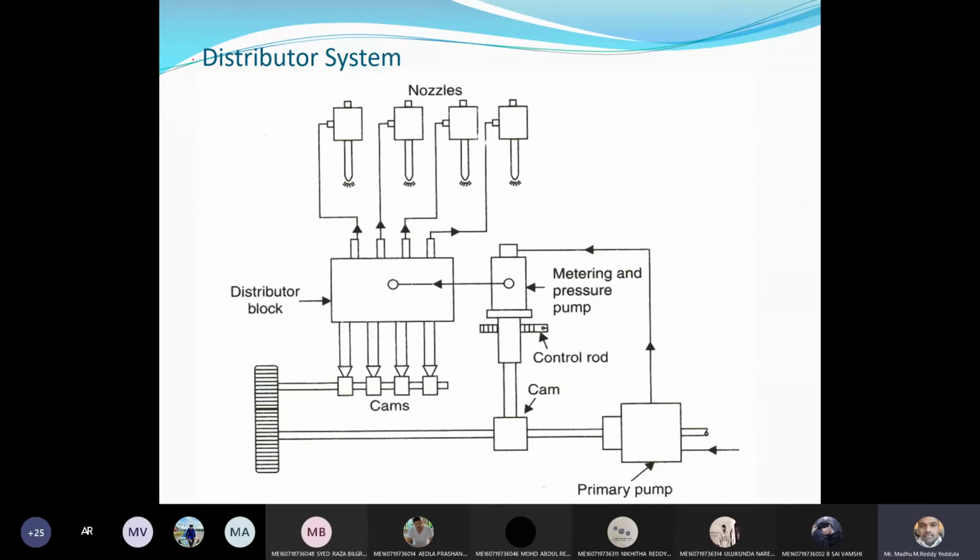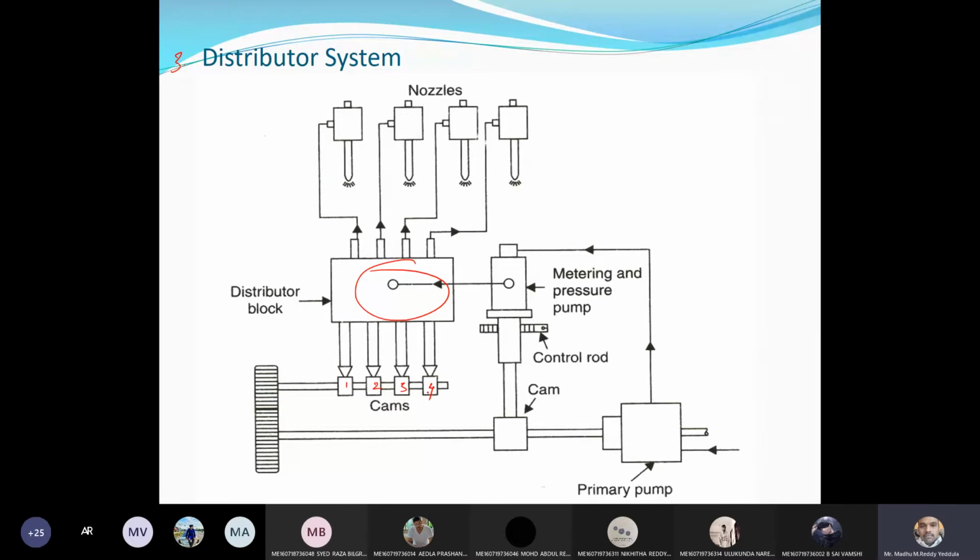And last one, distributor system. Third one is the distributor system. Here we have a common distributor. From the distributor, the fuel will be supplied to each cylinder. Okay, you can see this is the crankshaft gear and this is the camshaft gear. You can see 1, 2, 3, 4 right now. So whenever this camshaft engages in that cylinder, the fuel will be injected.